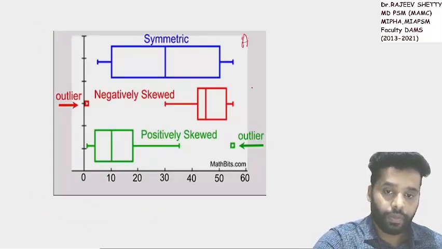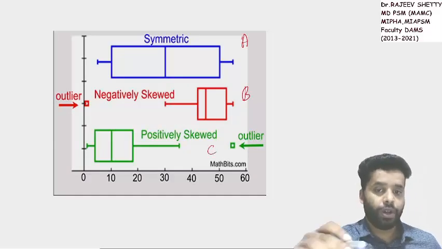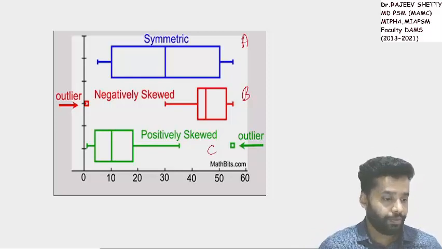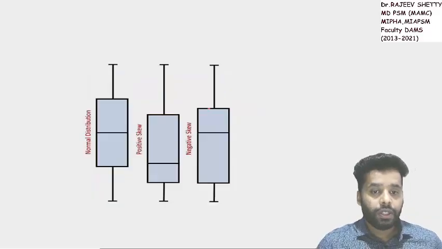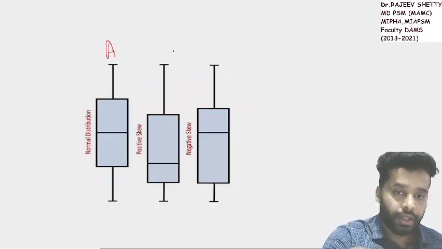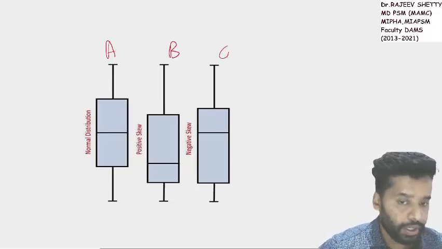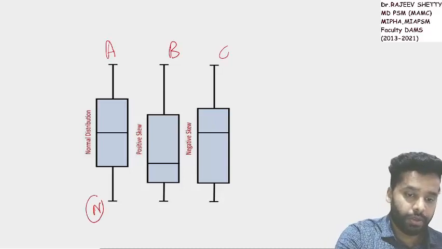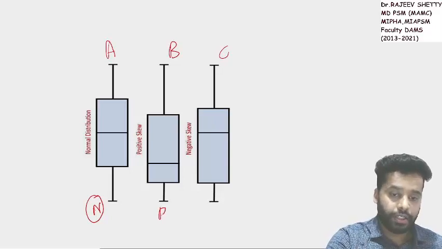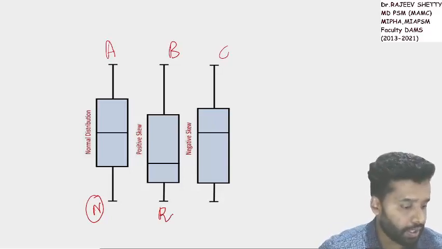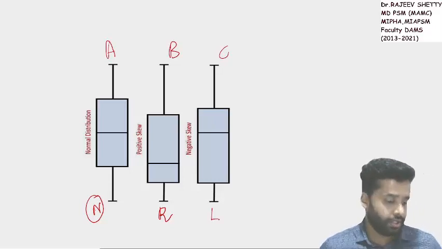Plot A, plot B, plot C. Plot A is symmetrical without outliers. Plot B is negative skewness. See here, A is normal distribution, B is right skewed distribution, C is left skewed distribution.